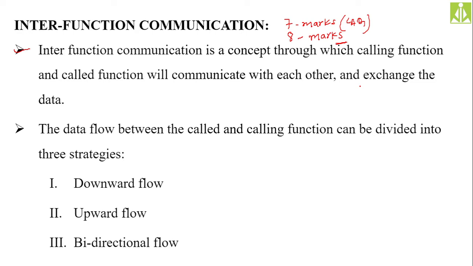In programming, function communication means two functions are going to talk with each other. How will they talk, since they don't have a voice to talk with each other? When we say two functions are talking, in the sense they are sharing information or exchanging the data in between.